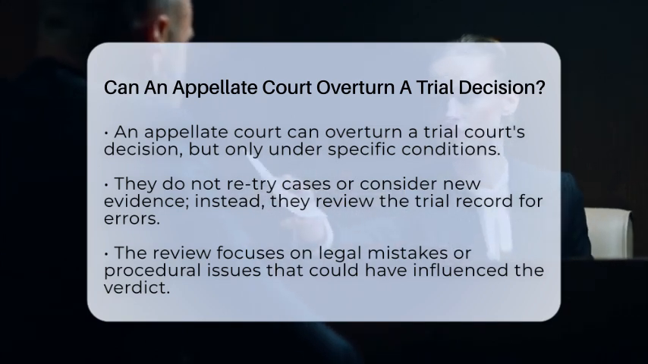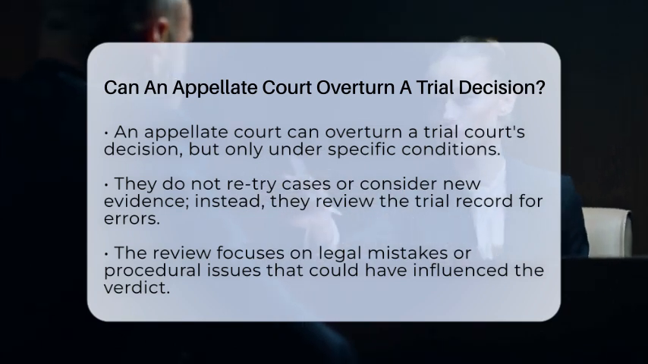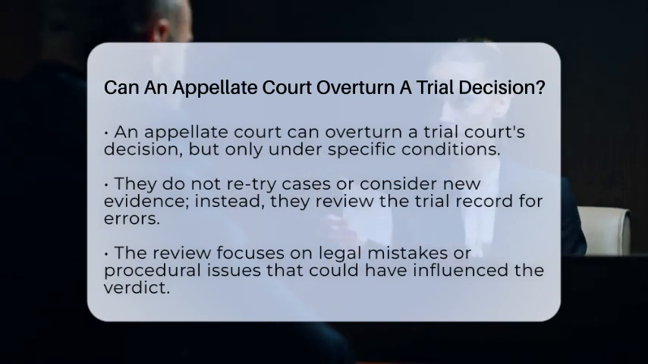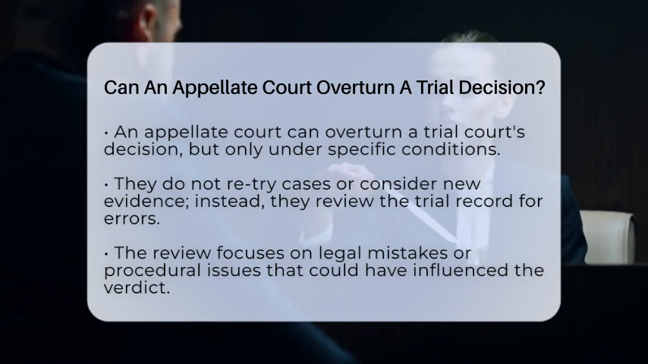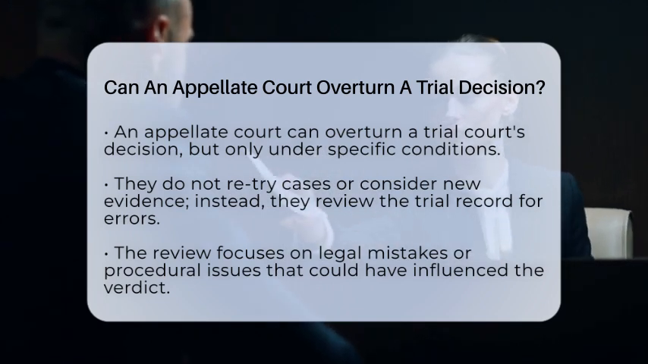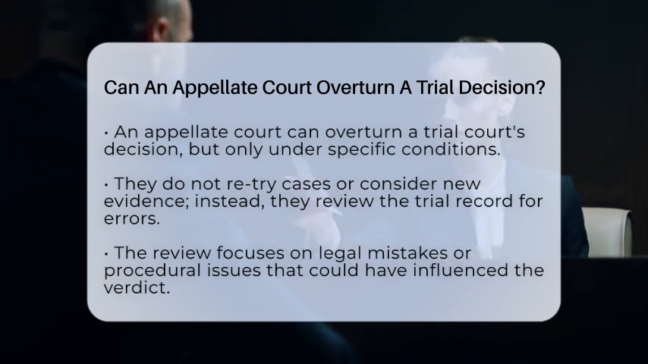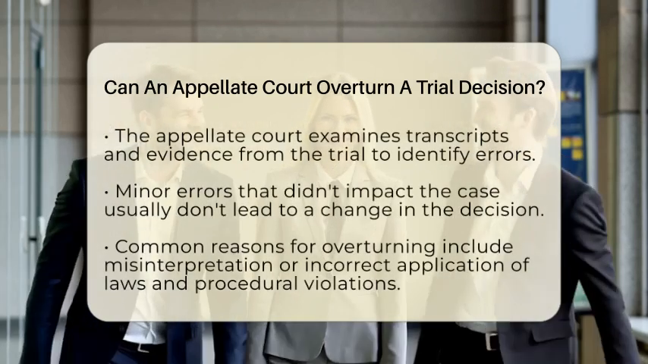They do not retry the case or look at new evidence. Instead, they review what happened during the trial to see if legal mistakes were made. Think of it as a quality check to ensure the law was applied correctly. The appellate court looks at the record from the trial, including transcripts and evidence. They check for errors of law or procedural mistakes that could have affected the outcome.